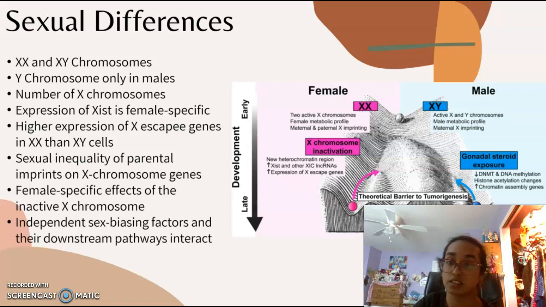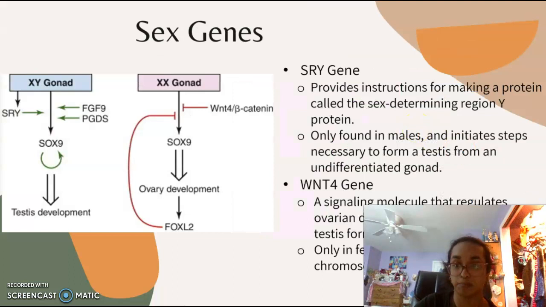For instance, XX cells have X chromosomes and imprints from both parents, but XY cells receive only the X imprints from the mother, along with some female-specific effects of the inactive X chromosome. And lastly, independent sex-biasing factors and their downstream pathways interact, summing, amplifying, or counteracting each other, and then producing and reducing emergent sex differences in tissue function.